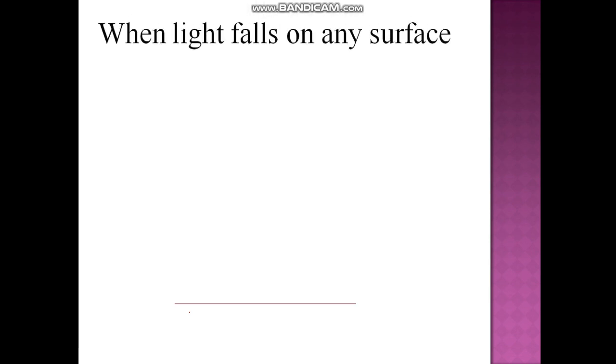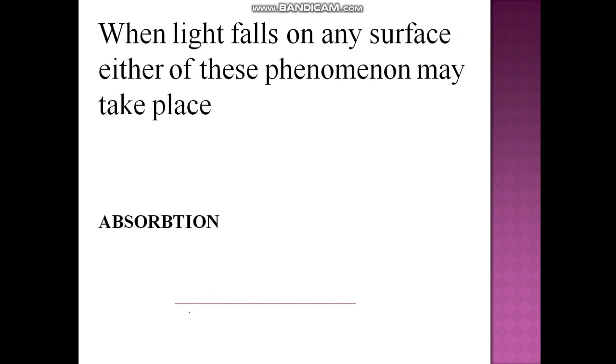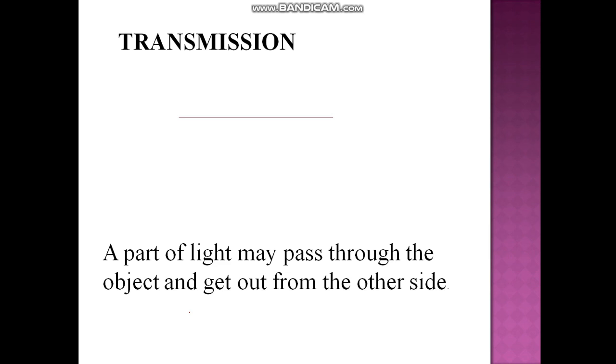When light falls on any surface, then any of these processes may take place. Firstly, it might be absorption. That means light falls on the surface and it is absorbed. Secondly, it might be transmission. A part of light may pass through the object and get out from the other side, like in the glass, the light falls on it and it passes through.